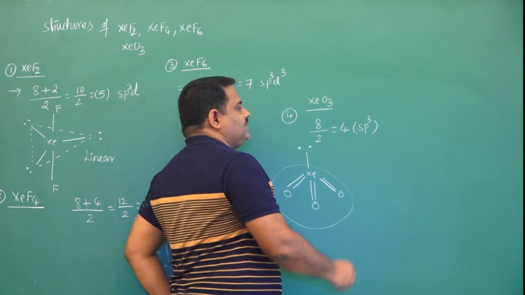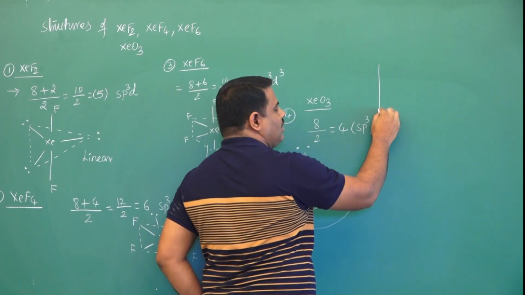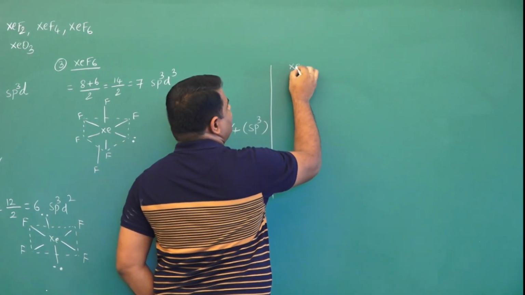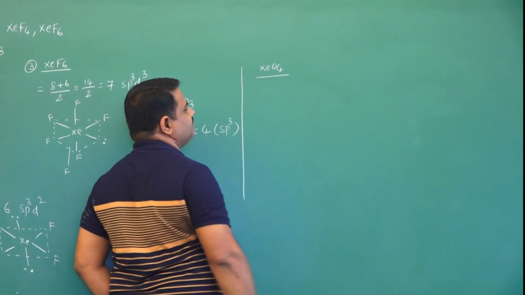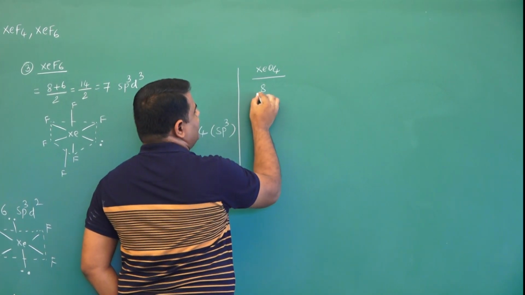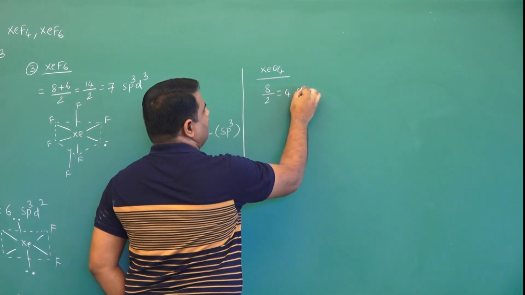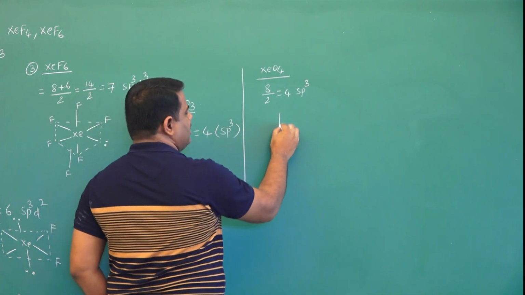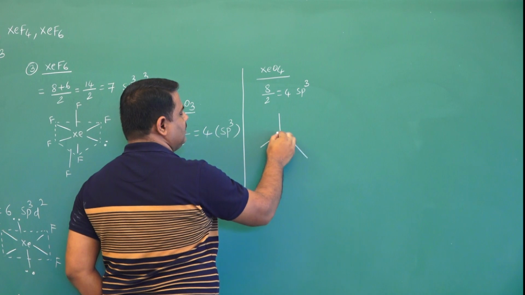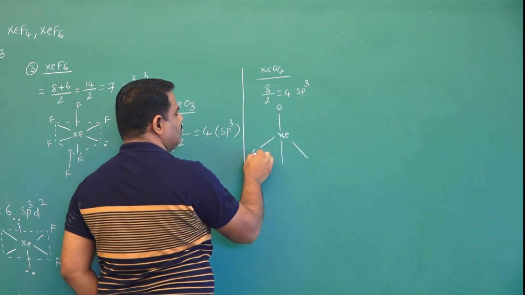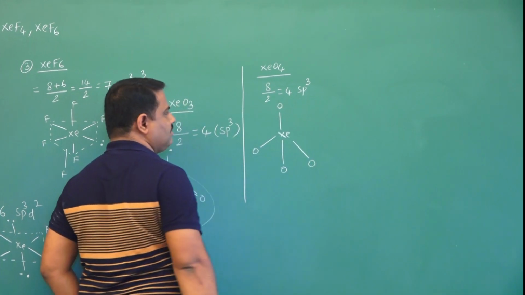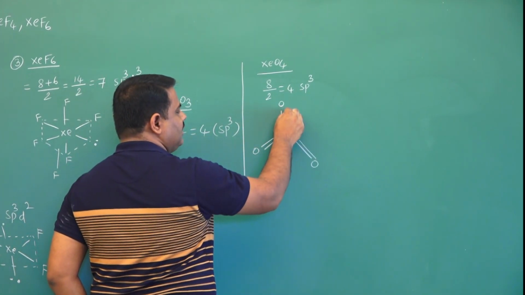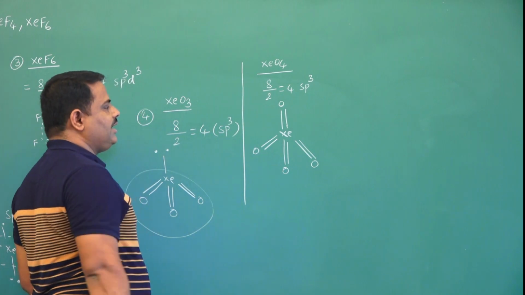Now like this we can write for some more compounds also, that is xenon tetroxide. Once again 8 by 2, that is 4, means sp3 hybridization. Shape is tetrahedral. Xenon, total bonds are 4 and atoms also 4. That's why no lone pairs here. Shape is tetrahedral.